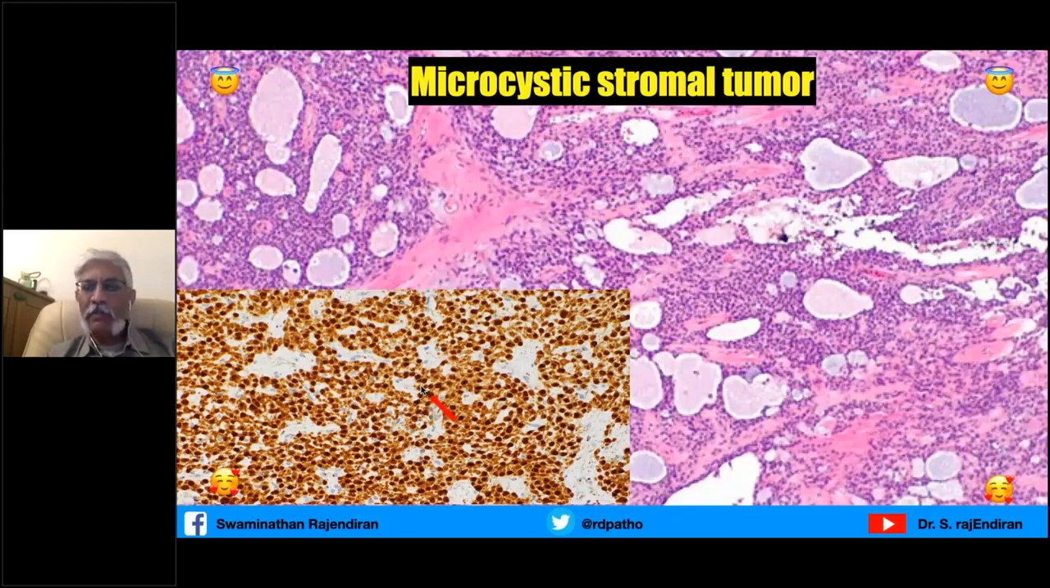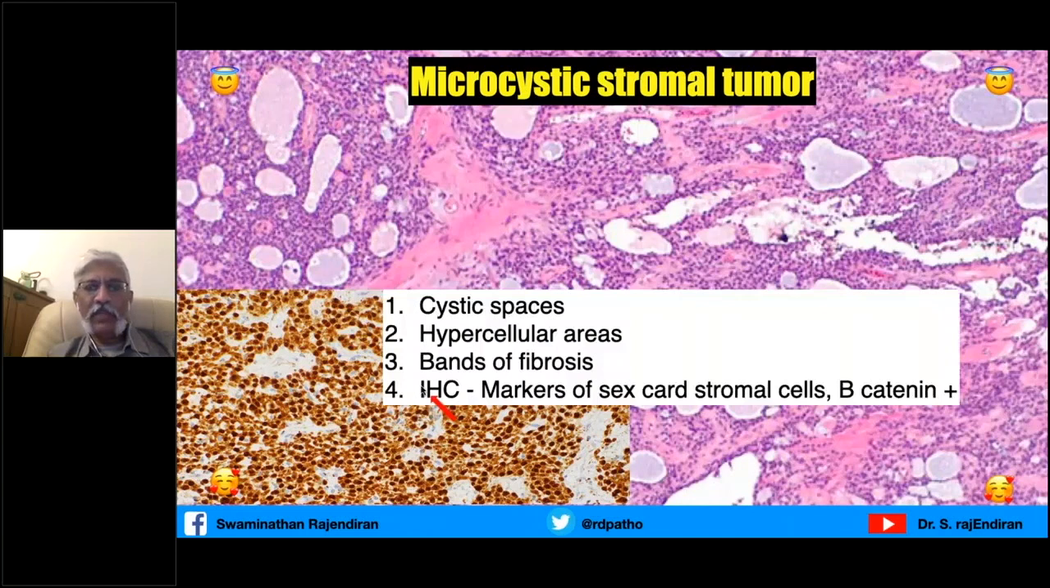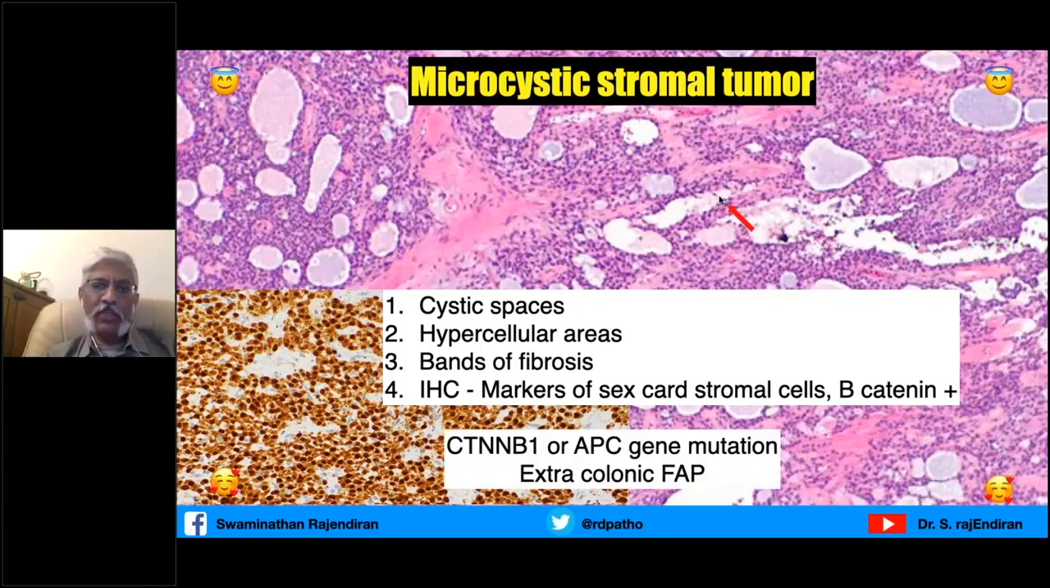And because of the beta-catenin, you all might have guessed it, this is associated with familial adenomatous polyposis. As I told you, cystic spaces, hypercellular areas, band-like fibrosis, and the cells are positive for beta-catenin and sex cord stromal cell markers like inhibin or steroidogenic factor 1. And that's why these are stromal tumors, microcystic stromal tumors. And APC gene or beta-catenin gene mutation is there.